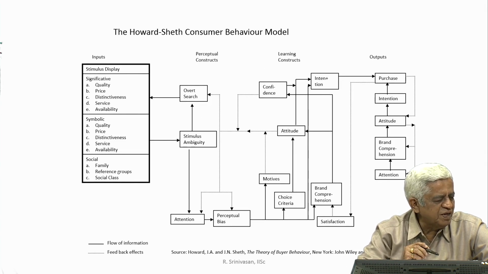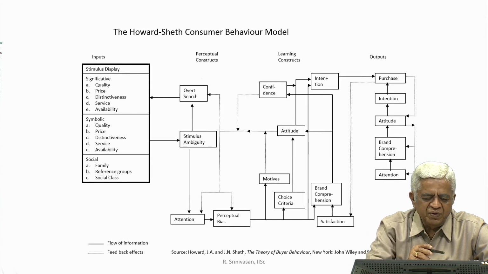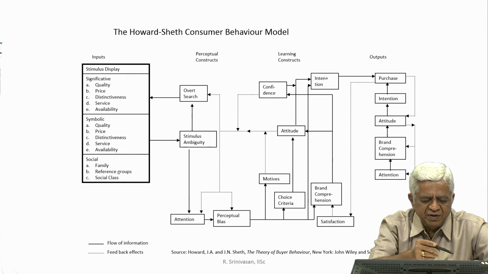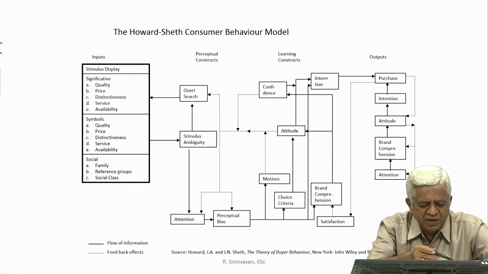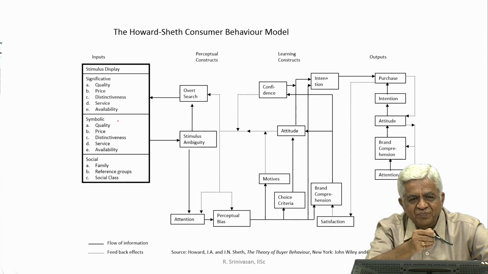So, these are the types of inputs which come into play with respect to the stimulus display. This stimulus display can be significative, symbolic or social. So, these are the typical inputs.